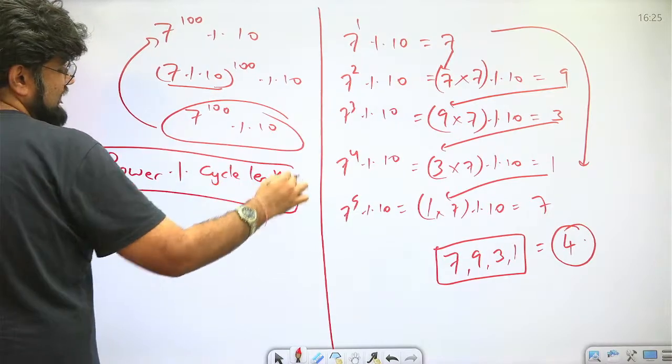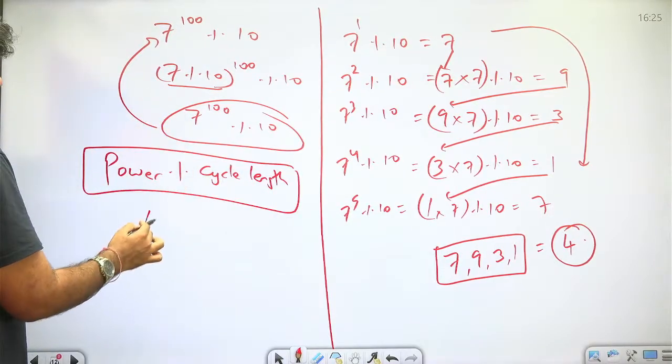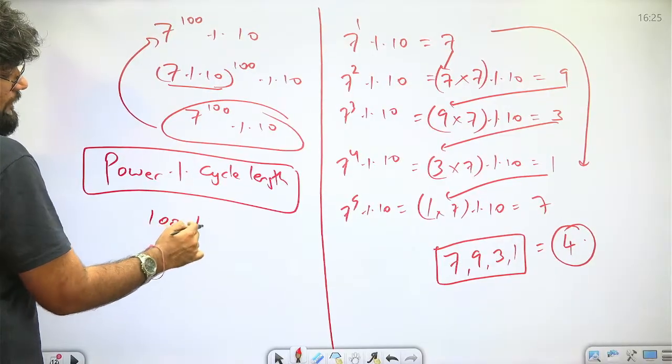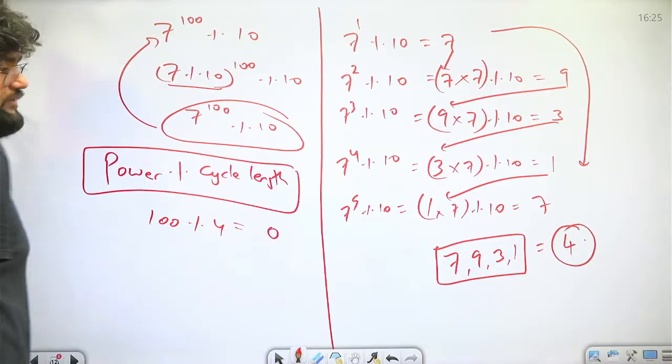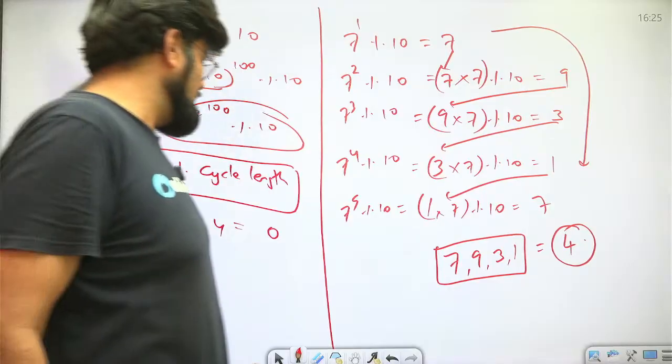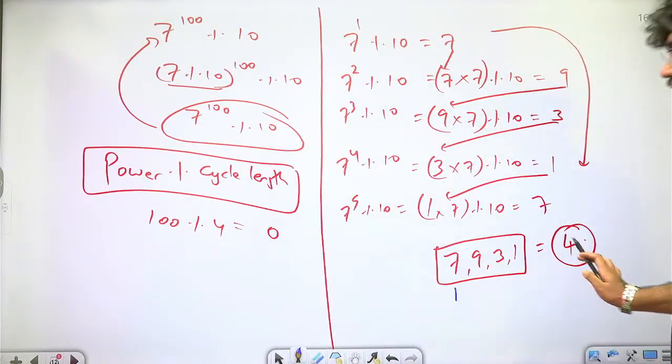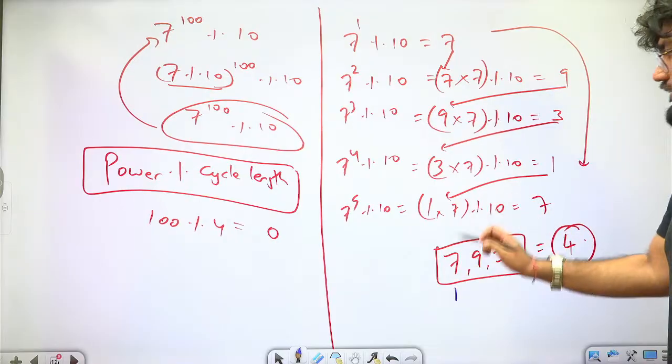Okay. So what is the cycle length? 4. Power is 100. So 100 modulo 4. What do you get? You get 0. What do I do with this now? Now, there are corresponding remainders always. So, if I get 1 as a remainder, for cycle length 4, I can only get 0, 1, 2 and 3. You remember this?